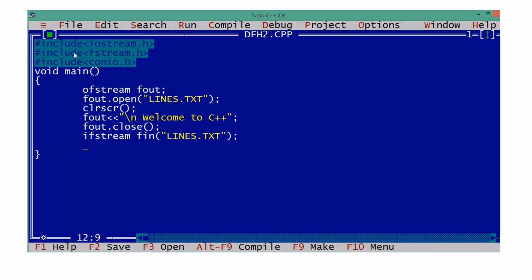No, it is a character string. So we have to read character by character to count the number of characters. So we need a character variable, and we need a count also, isn't it? The count of characters in the given text file lines.txt.